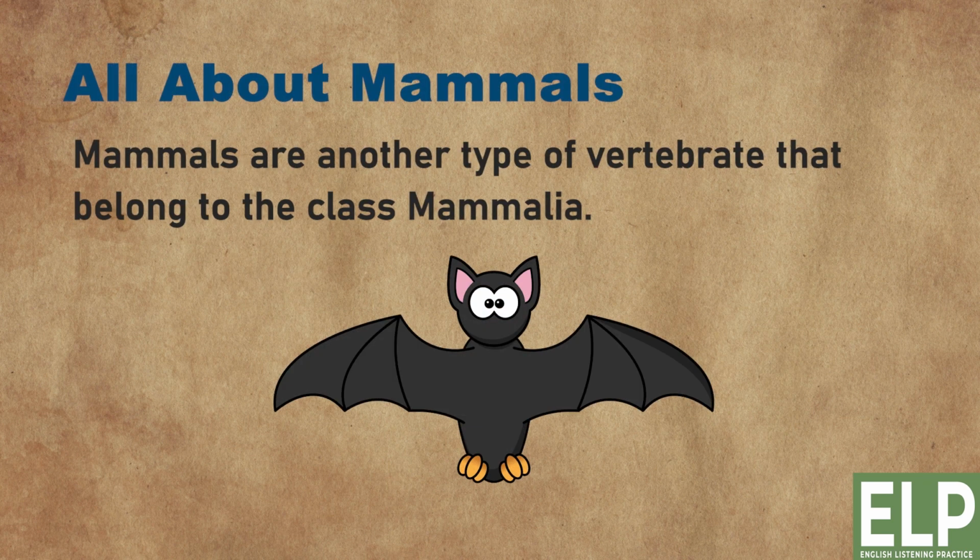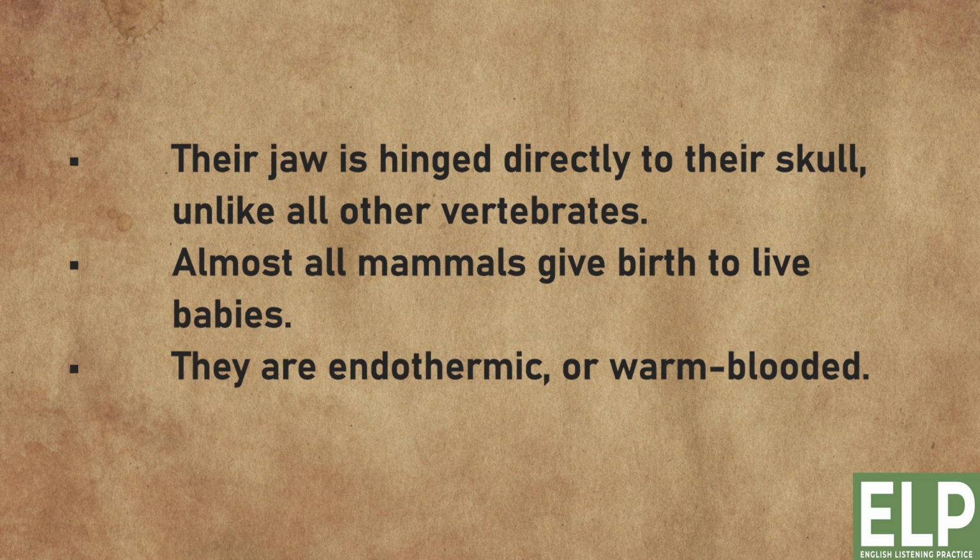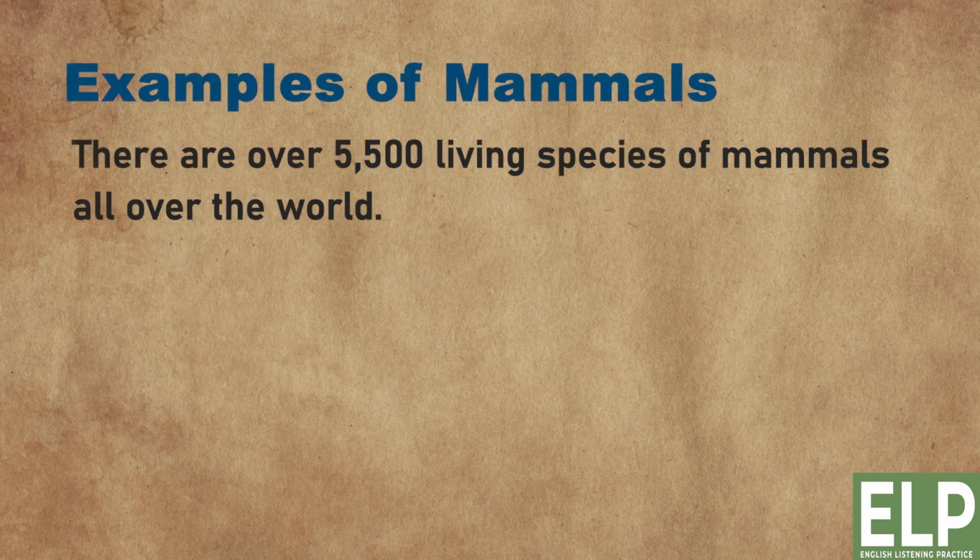All about mammals. Mammals are another type of vertebrate that belong to the class Mammalia. Young mammals get nourishment from milk produced by their mothers. Most mammals have hair. Their jaw is hinged directly to their skull, unlike all other vertebrates. Almost all mammals give birth to live babies. They are endothermic, or warm-blooded.